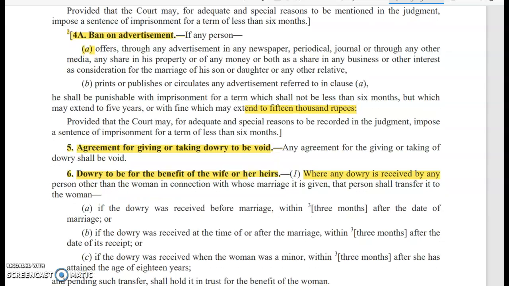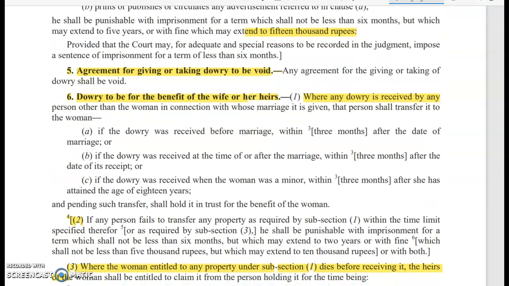For example, advertisement. So nobody is entitled to go for any advertisement. Then no agreement should be made, because it is legally prohibited.